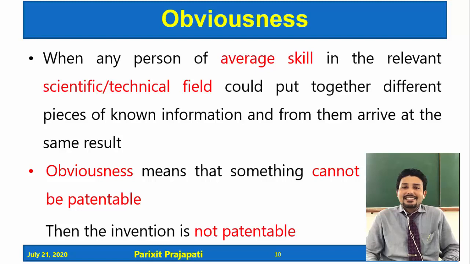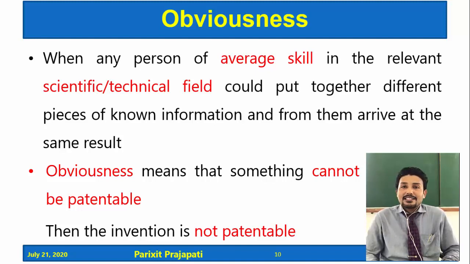Obvious means, in terms of patent, any person of average skill in the relevant scientific or technical field could put together different pieces of known information and from them arrive at the same result.